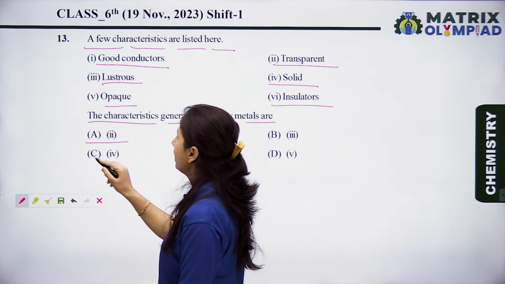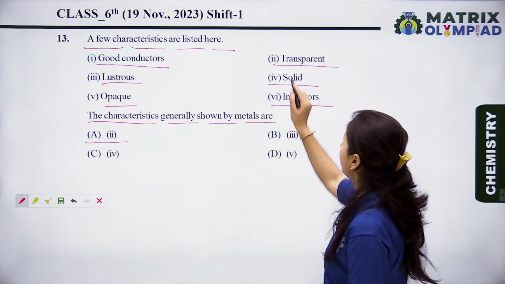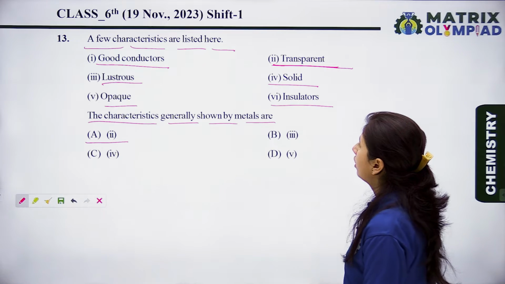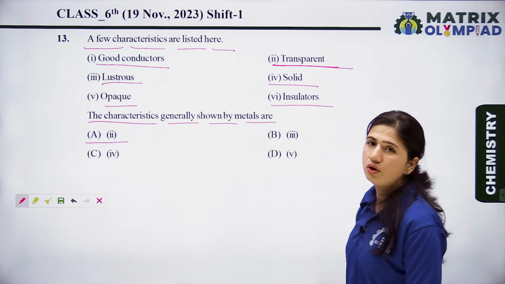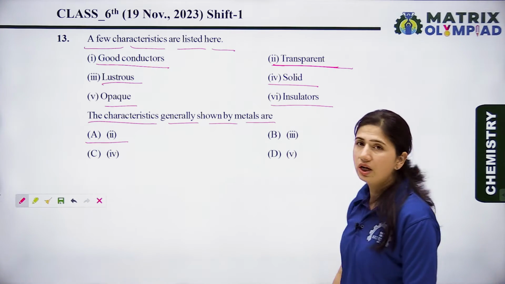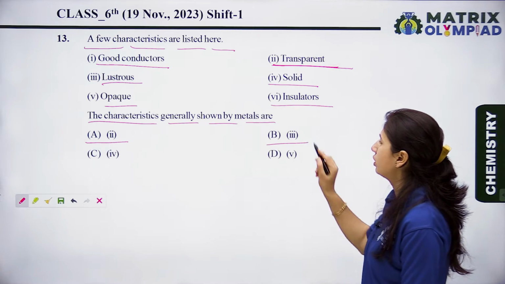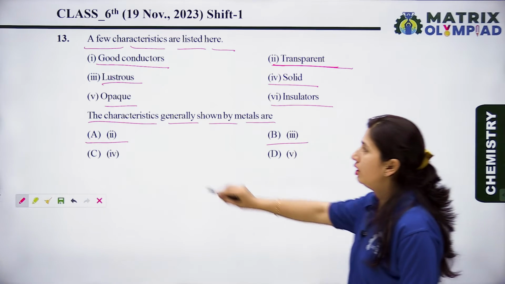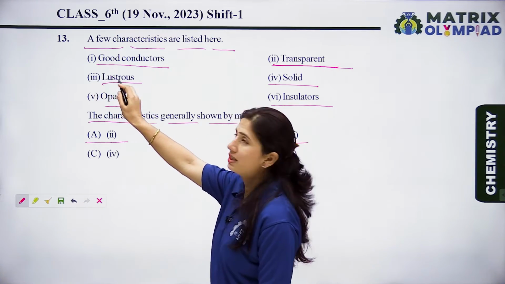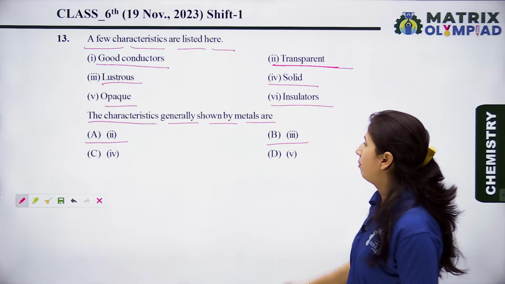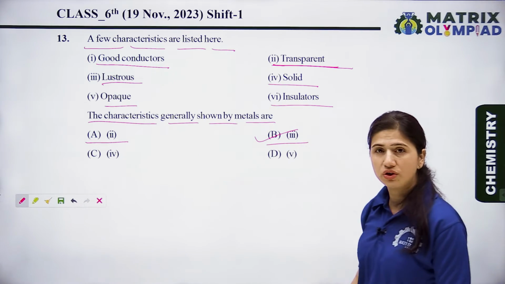Now let's see the options. Option A is second. Second is transparent. We know that metals are not transparent in nature, so this is a wrong option. Now let's see option B, third. Third's property is lustrous. We know that metals are lustrous in nature.